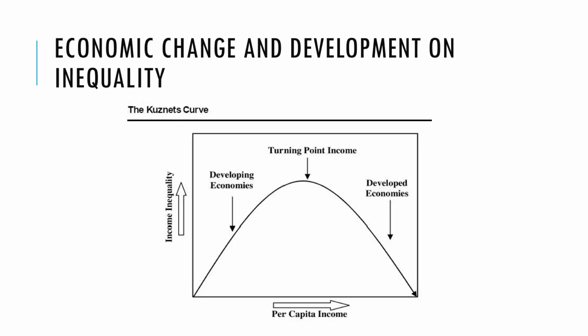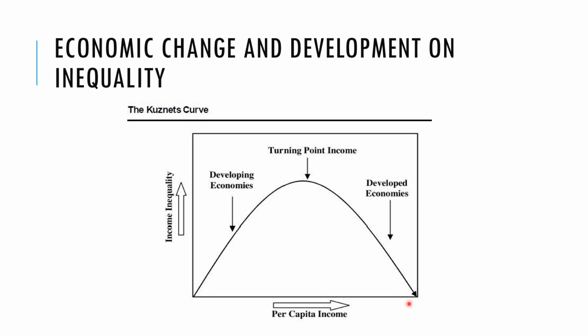An interesting take on this was looked at by the economist Kuznets. And he said, actually, when you look at growing developing economies and turning them into developed economies, so when we talk about low per capita income countries compared to high per capita income countries, often low per capita income countries, you can see, sub-Saharan Africa, actually tend not to have too much income inequality. Everyone is kind of poor compared to everybody else.